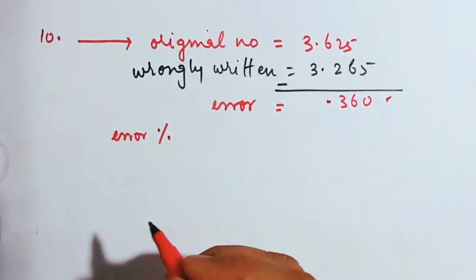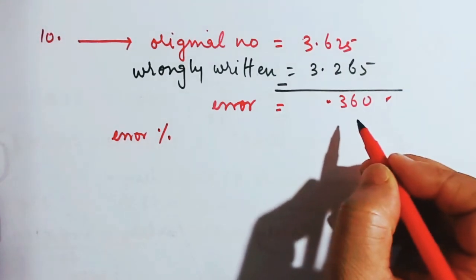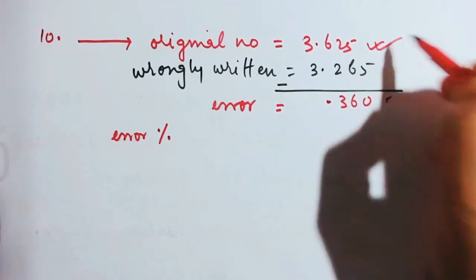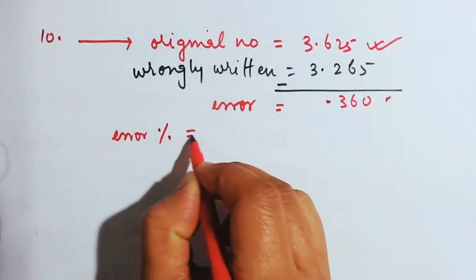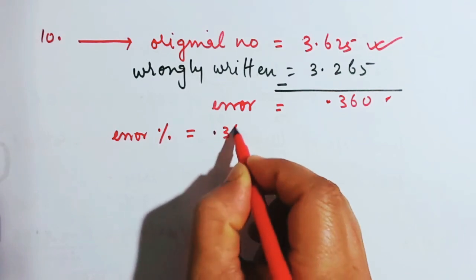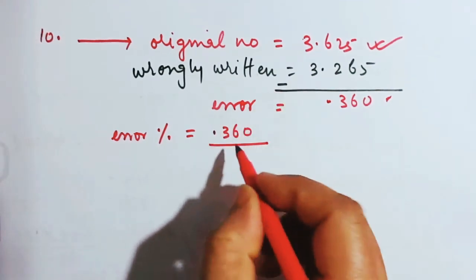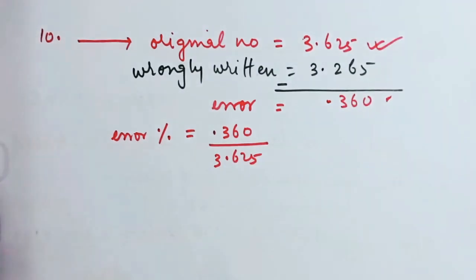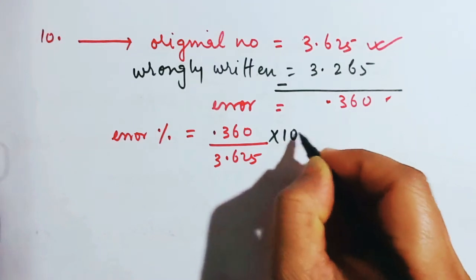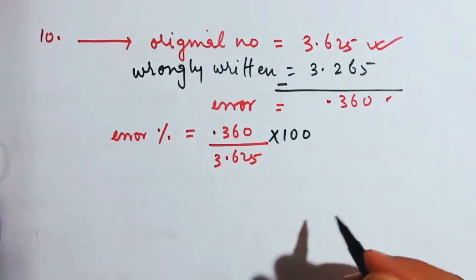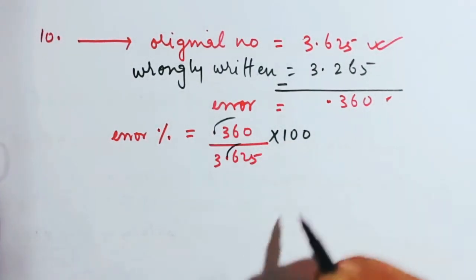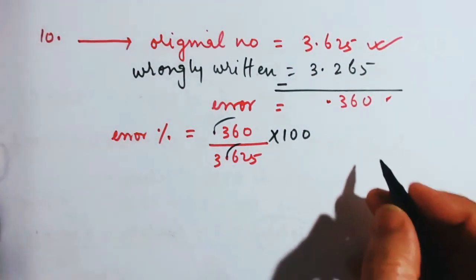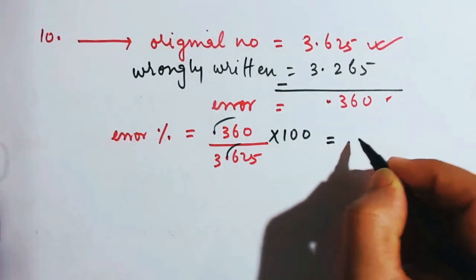So as I had told you previously, error percent is always found on the original number. Therefore, error percent is equal to 0.360 error by original value, 3.625, times 100. Since we are finding the value in percentage, naturally we'll have to multiply it by 100. Okay, so on cancellation, what are we going to get? We'll get